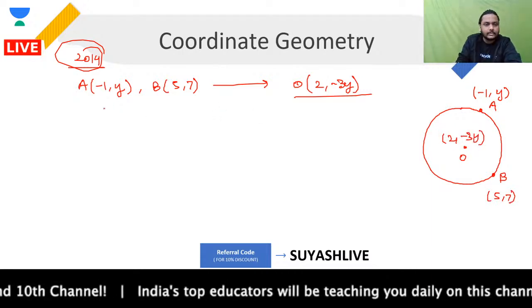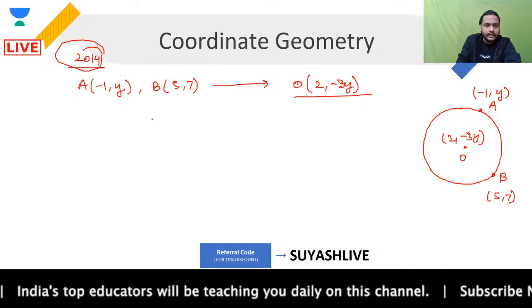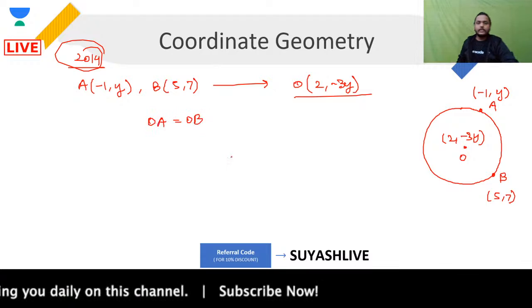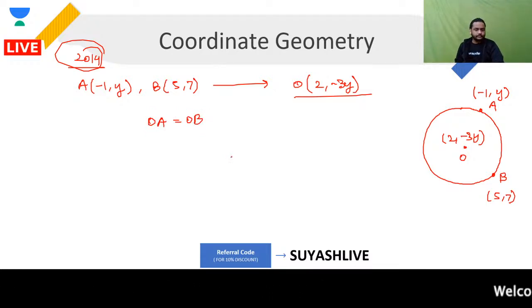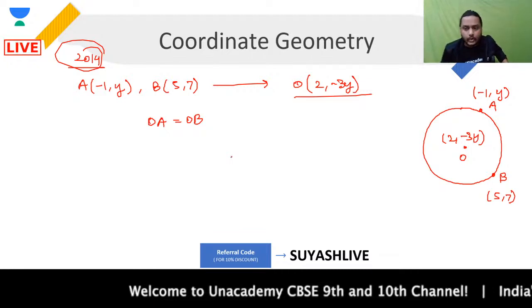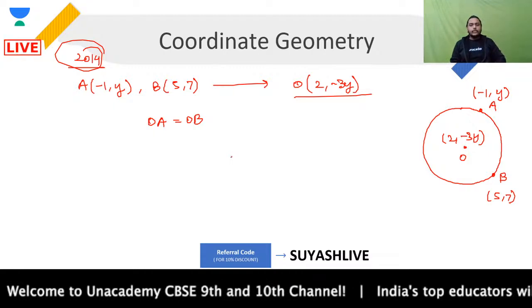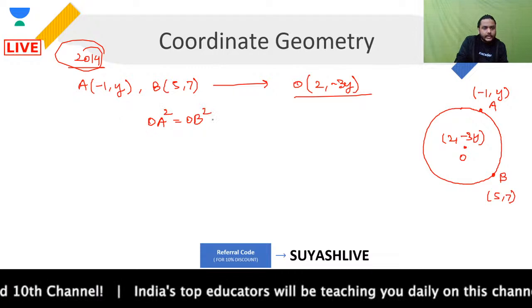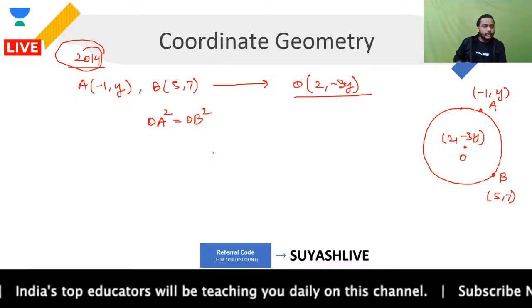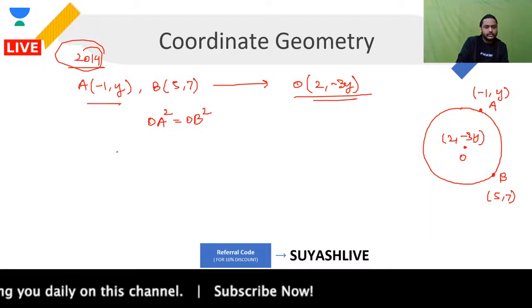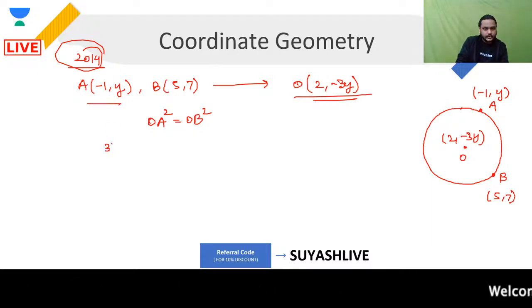Now guys, because OA and OB are the radius, I can say that OA will be equal to OB. Everyone clear? Can I say this or not? The value of OA is exactly equal to OB. When OA is equal to OB, let's find out OA. जब ये equal हैं तो इनके squares भी equal होंगे, yes or no? Let's find out OA square. OA square is nothing but the square of the distance between them. So it will be (2 minus of minus 1), 3 का square.